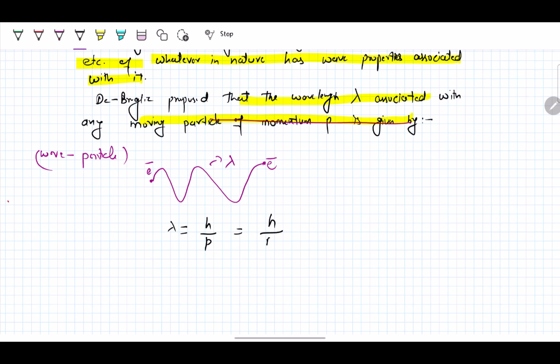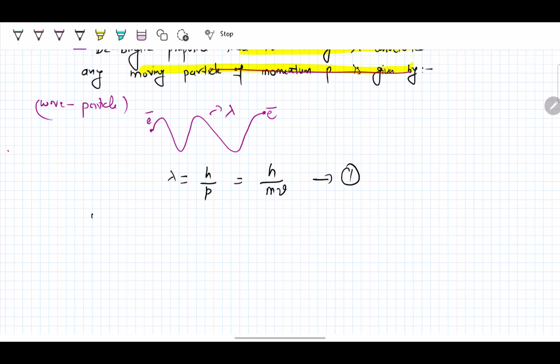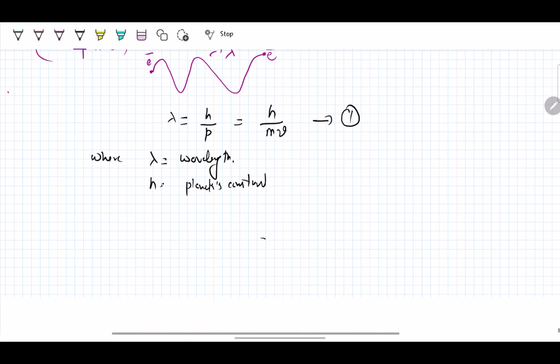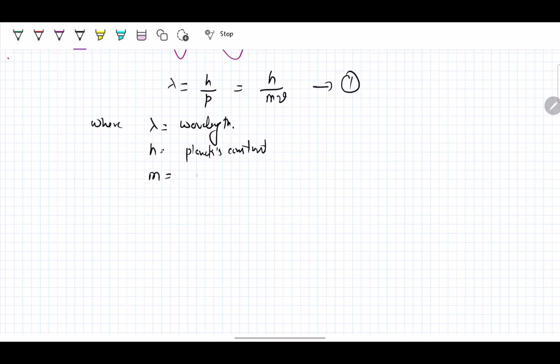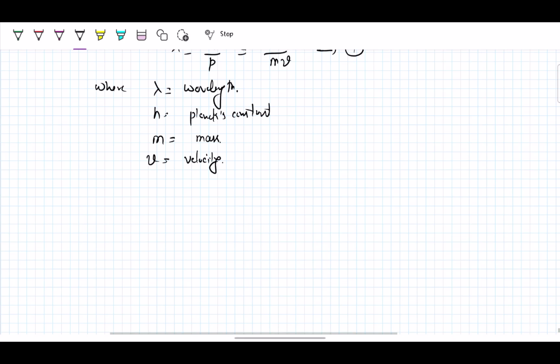We can also write it as lambda equals h over mv, where lambda is the wavelength of the moving particle, h is Planck's constant, m is mass, and v is velocity. These waves associated with material particles are called matter waves.